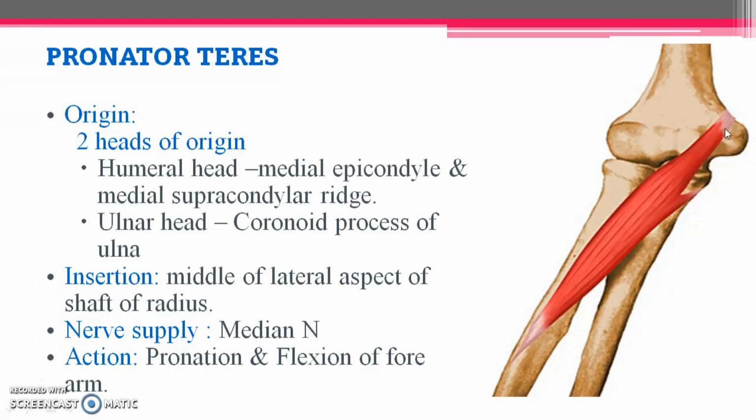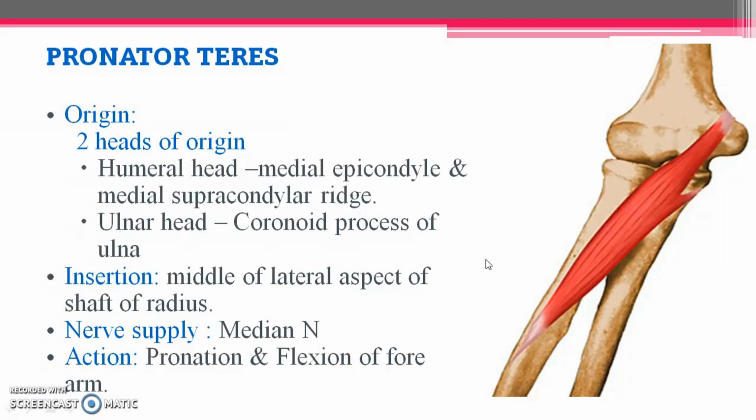So the humeral head is taking origin from medial epicondyle and also from the medial supracondylar ridge. So this is the medial supracondylar ridge. From there also some fibers are taking origin along with medial epicondyle of humerus. Now coming to ulnar head, it is taking origin from coronoid process of ulna. So if you know the features of bones clearly, all these attachments are very easy for you to remember. Talking about insertion, the insertion of pronator teres is in the middle of the lateral aspect of the shaft of radius.